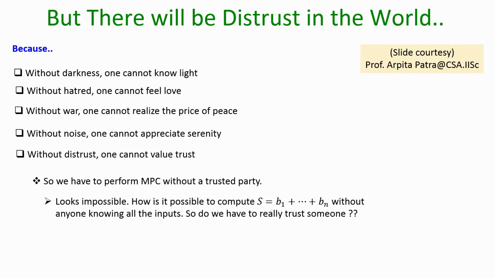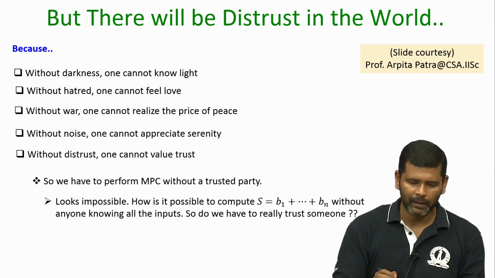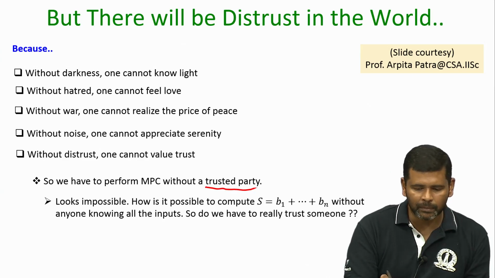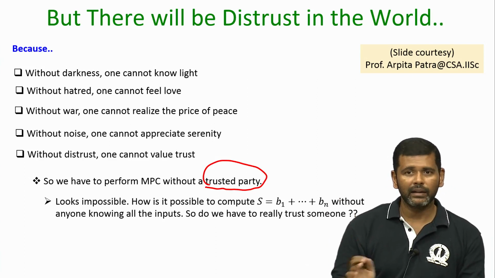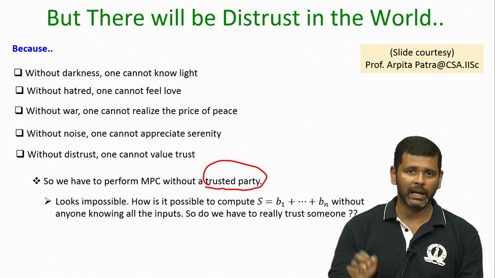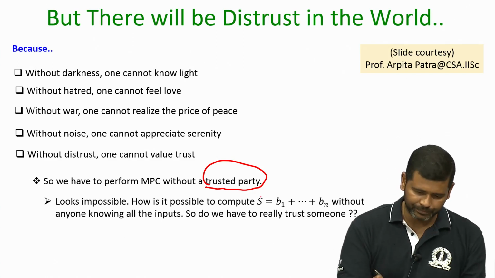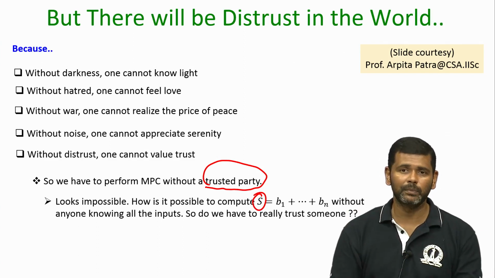So, the ideal solution that we have proposed is a hypothetical solution that will work only under the assumption that you have someone who is trusted by everyone. So, now it looks like we are kind of stuck. We do not have any trusted third party, we just have the n parties, that is all. And at the same time we want a mechanism which allows those n parties to maintain the privacy of their respective bits, but at the same time the sum should be computed and announced publicly.